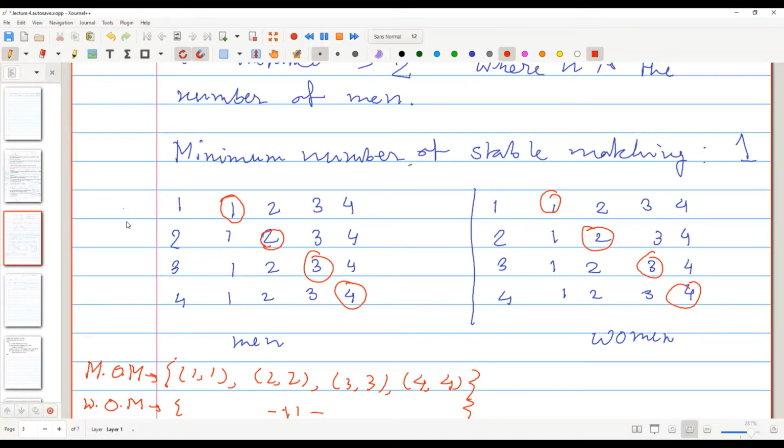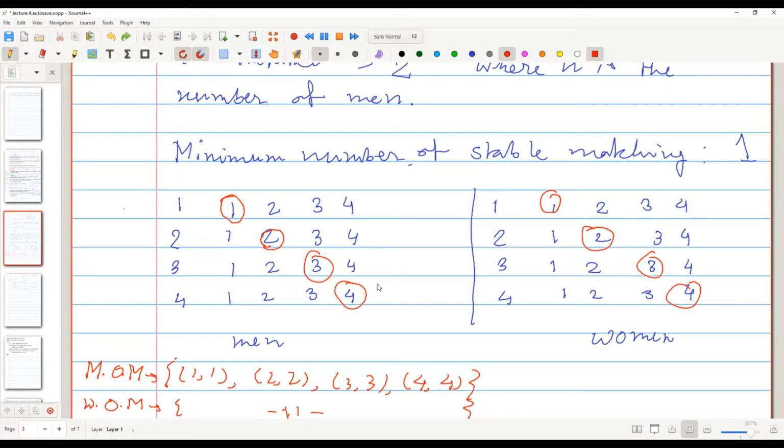So there will not exist any stable matching where 2 prefers 1, or 3 prefers 1 or 2, or 4 prefers 1, 2 or 3. We can go from below: 4 has to be matched to 4 and 3 has to be matched.